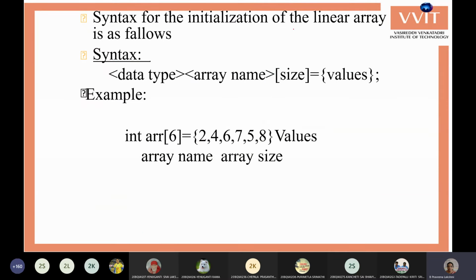Next, whenever you want to initialize arrays, can anybody say what is meant by initialization? Assigning a value to a particular variable. Giving a value to a variable. When can we call it initialization? We can declare a variable and give the value at any place in the program. a equals 10. Can we call this initialization?